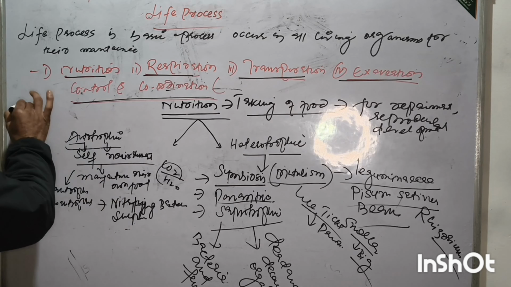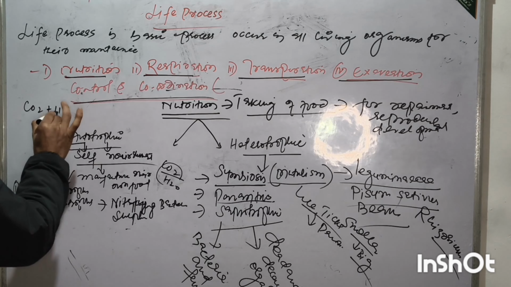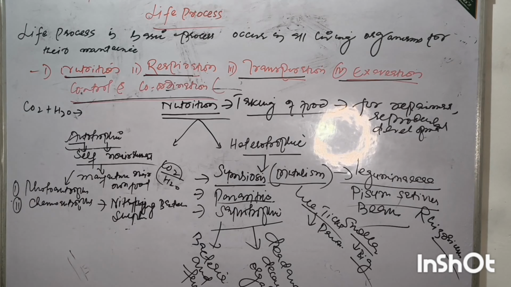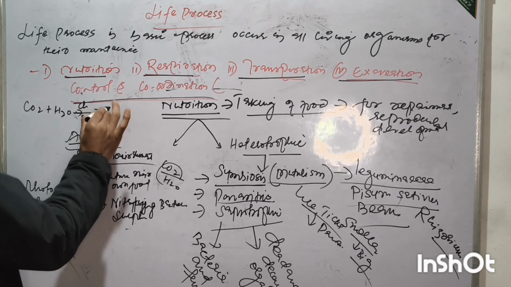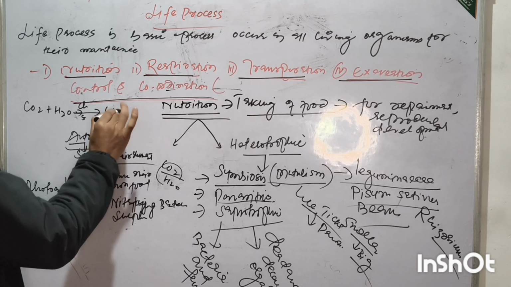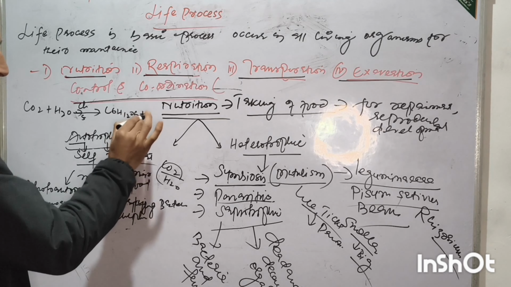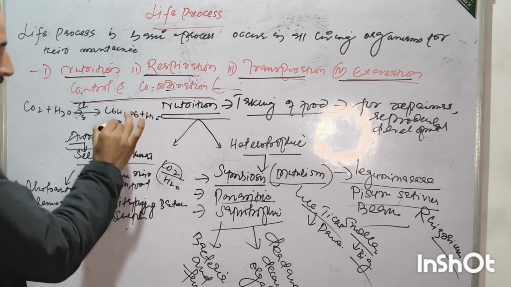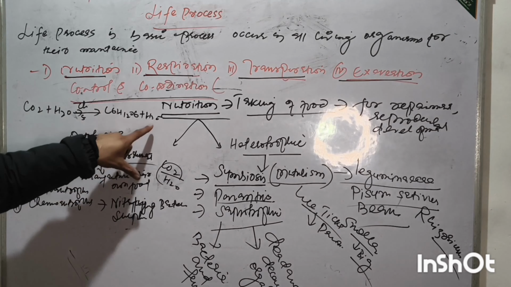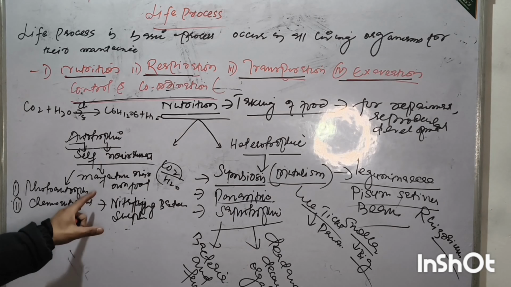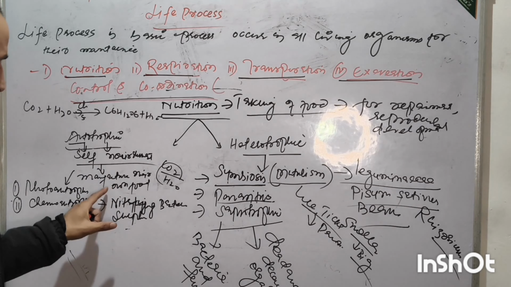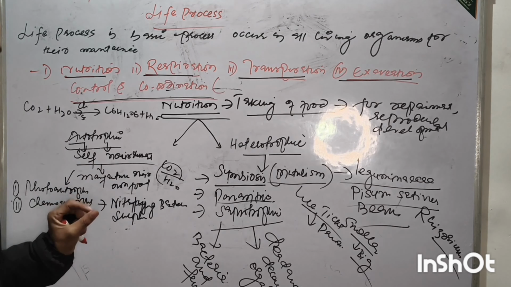In photosynthesis, carbon dioxide plus water, with chlorophyll in presence of sunlight, gives glucose, C6H12O6, plus water, and this gives oxygen. Oxygen is used for the purpose of respiration. This is known as the autotrophic mode of nutrition.